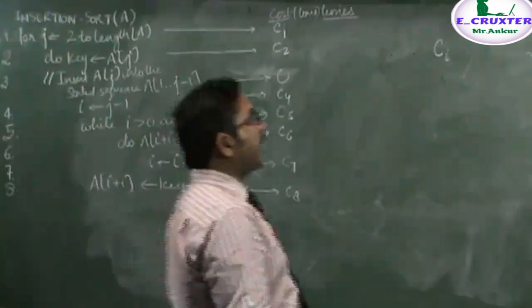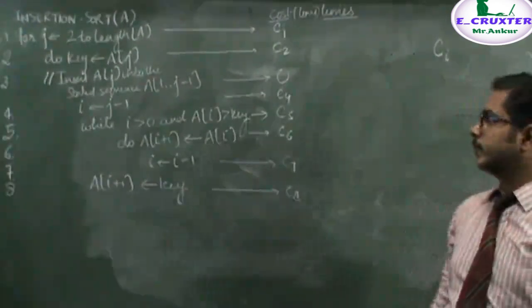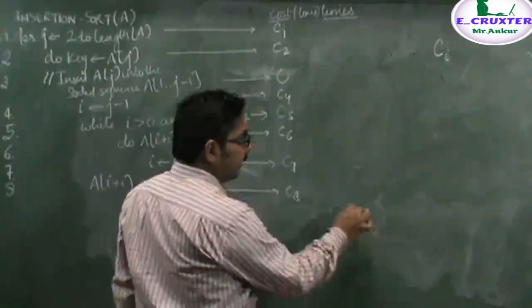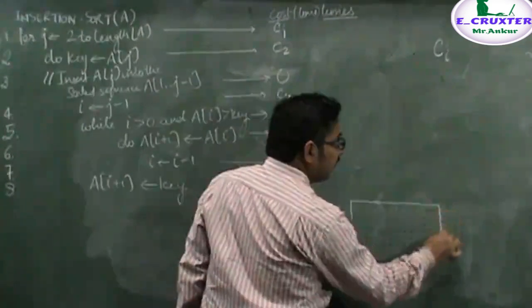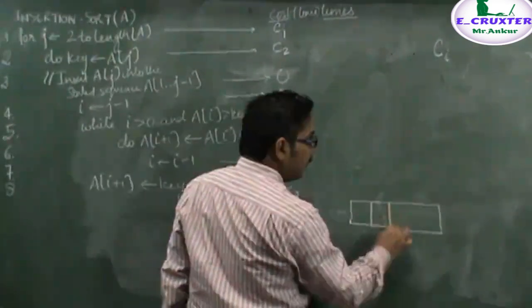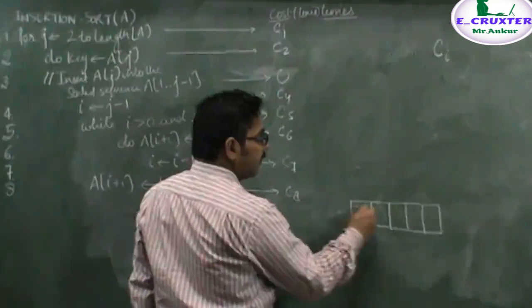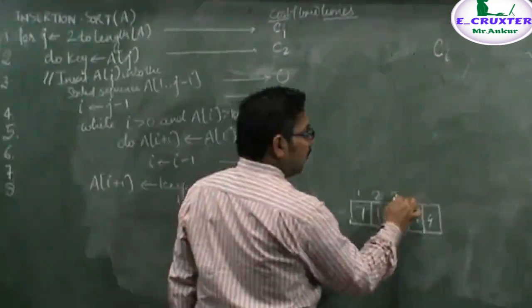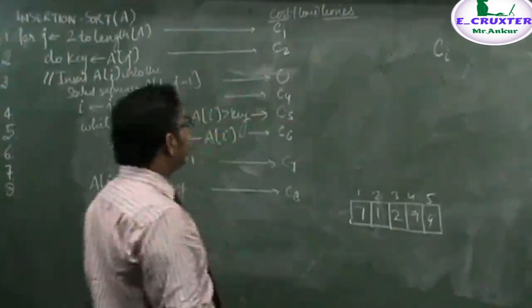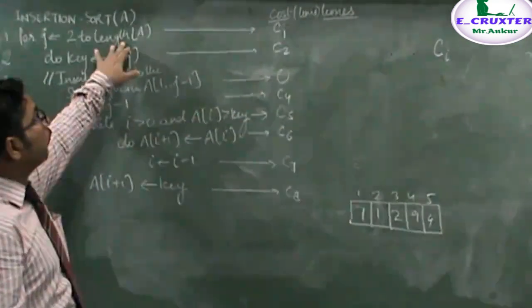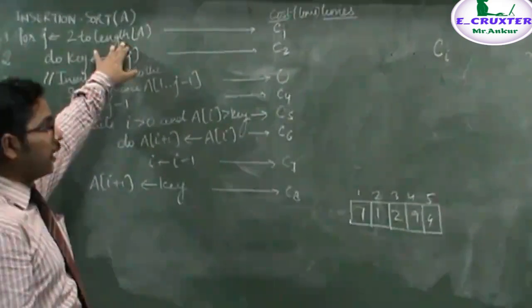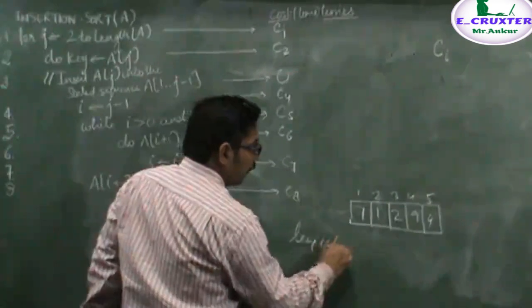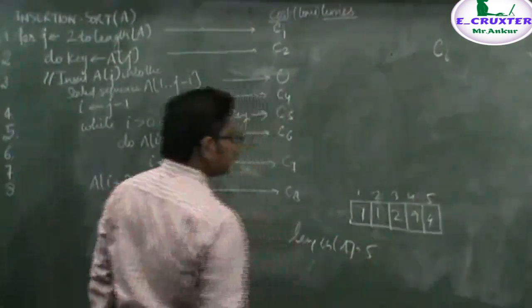Now, how many times will each instruction be executed? Let's consider an array with 5 elements, 7, 1, 2, 9, 4, and the index numbers are 1, 2, 3, 4 and 5. Length of A denotes the total number of elements in the array, so here the length of A is 5.